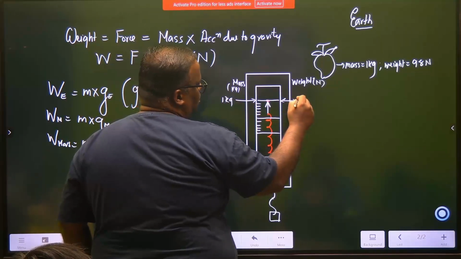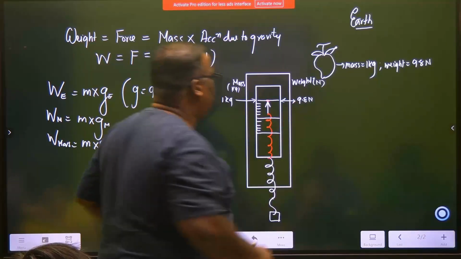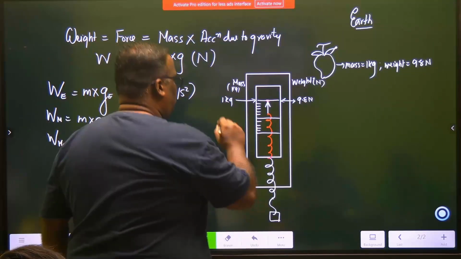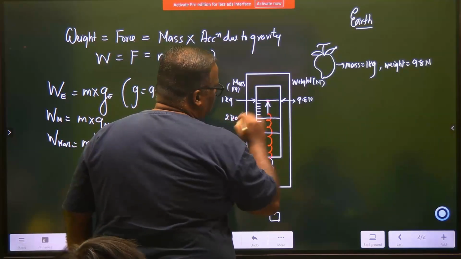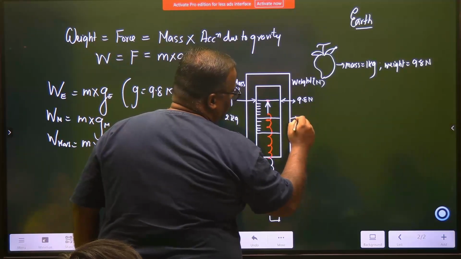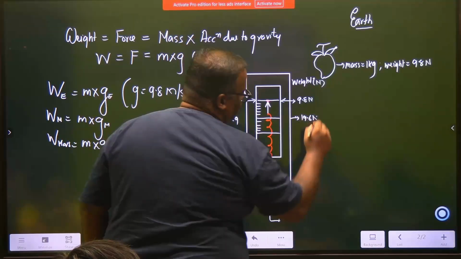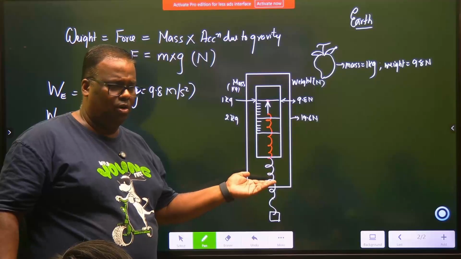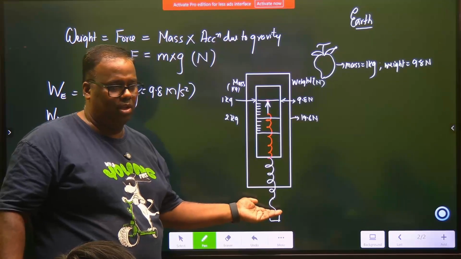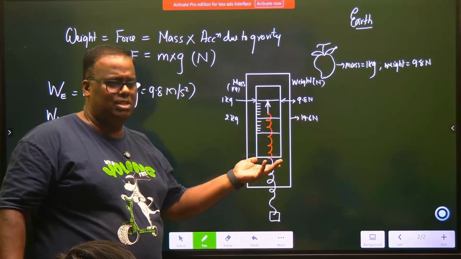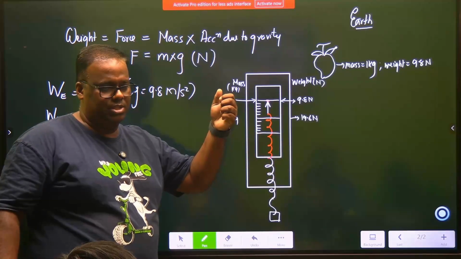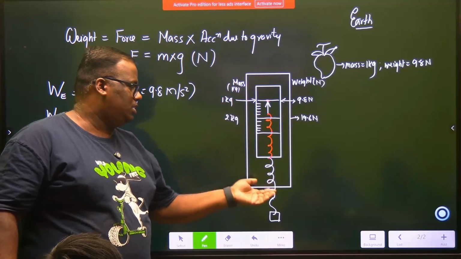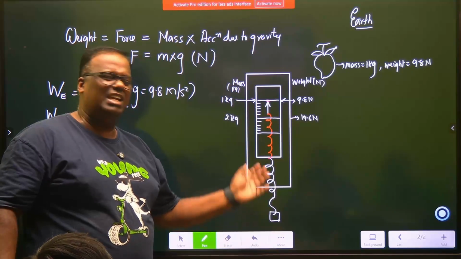So on this side, how much it should read? 9.8 Newton. Anything which is 1 kg, its weight should be 9.8 Newton. Okay, if you are 2 kg, then how much it should be? 19.6 Newton. Capacities will be there. Obviously, you can't weigh an elephant out here. Some spring balances will be like 5 kg, which you use for your home purpose. Some spring balances will be like 17, 18. Spring balances are not that very good because the spring ultimately elongates. Iska life बहुत कम होता है.